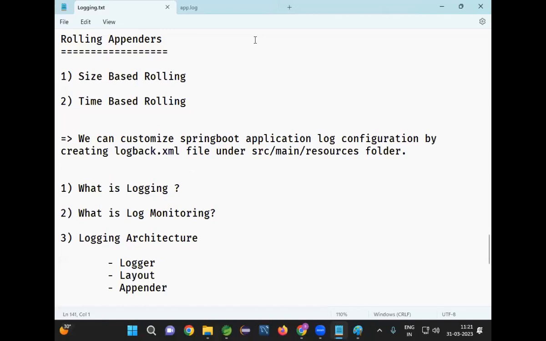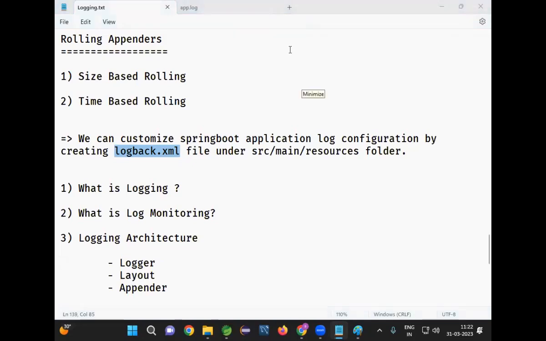Any other questions, anyone? Trace is very basic, that will come before debug. How to store the messages in the database? To store the messages in the database, in logback.xml we need to configure a JDBC appender. Generally, we don't use that. So any customization that you want to do, you need to do by using logback.xml. Okay, good. Any other questions, online people?